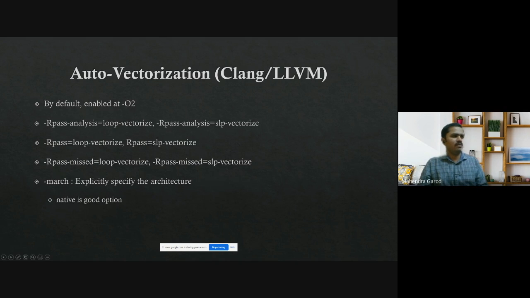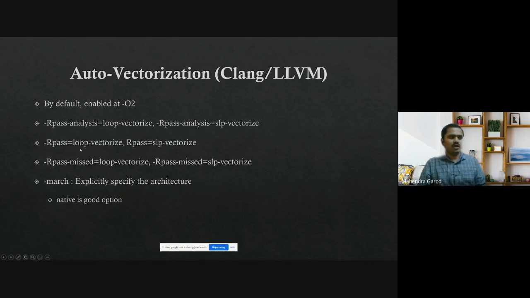Similar thing is available with Clang and LLVM, but here it is enabled by default at the O2 level itself. And then you can have analysis. So I talked about it. There are two types of vectorization possible: loop and SLP. So you can enable the analysis on loop vectorization or SLP vectorization independently.